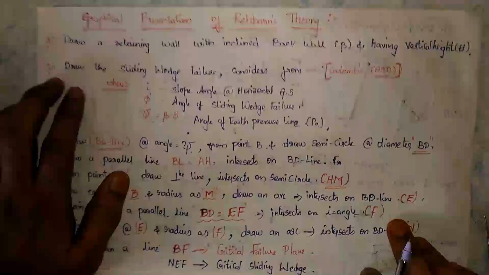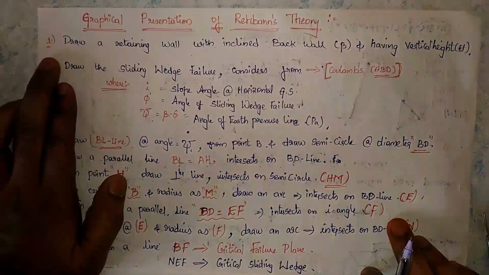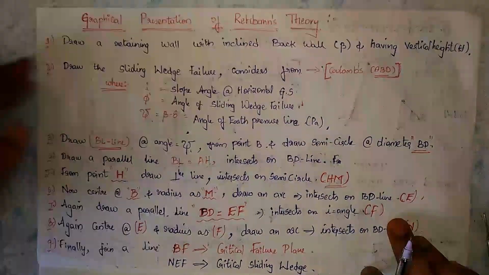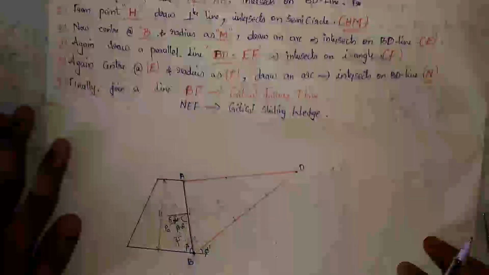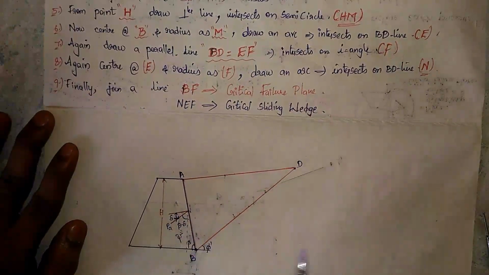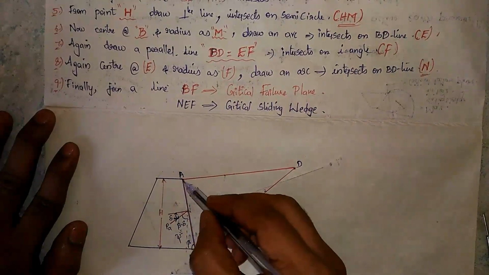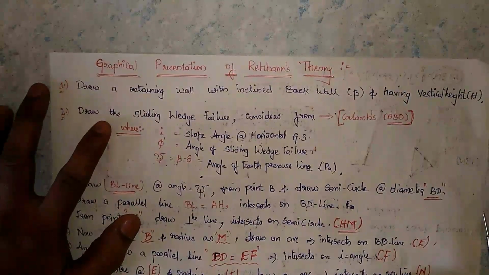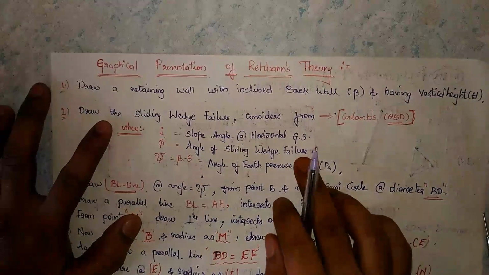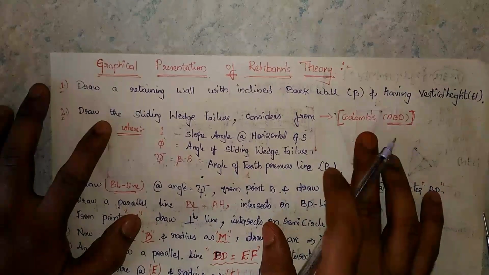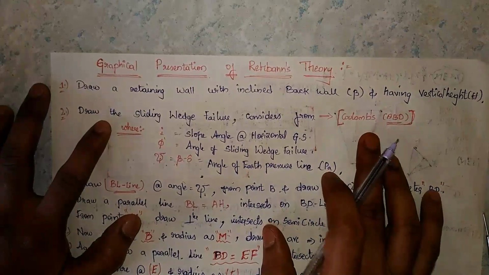First, draw a retaining wall with an inclined back wall at angle beta and having a vertical height. This is a retaining wall with a vertical height and an inclined backfill. Second, draw the sliding wedge failure which follows Coulomb's wedge theory. In Coulomb's wedge theory we know the sliding wedge.